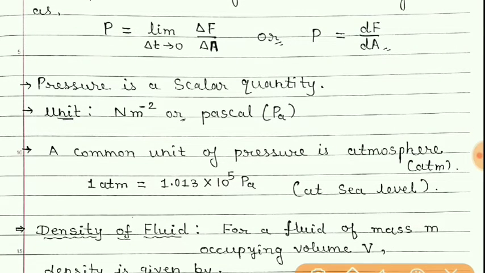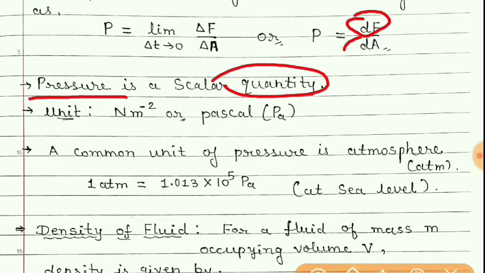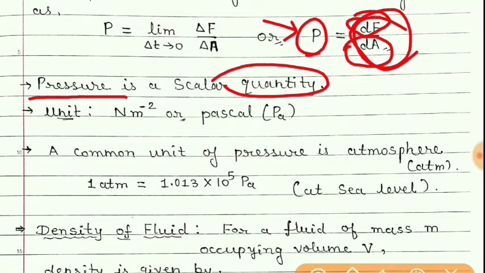Now, pressure is a scalar quantity. We know that force is a vector quantity, and even area is a vector quantity, but here the result of these two gives pressure, which is a scalar quantity. So there must be a dot relation, a dot product or a scalar product.